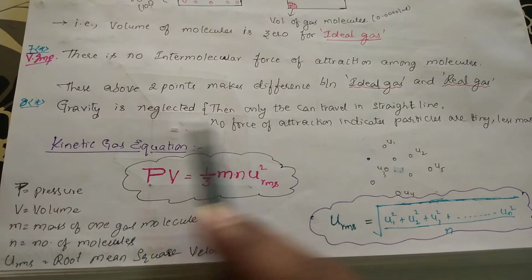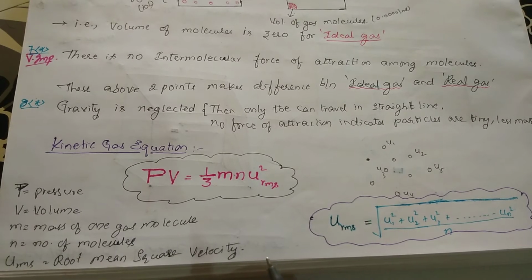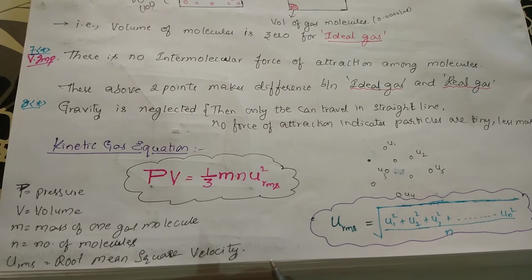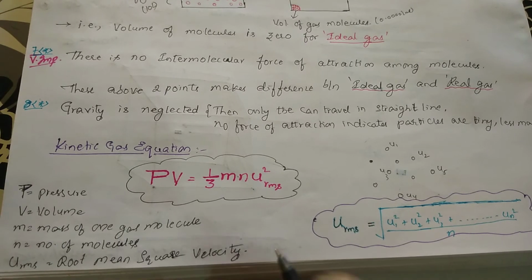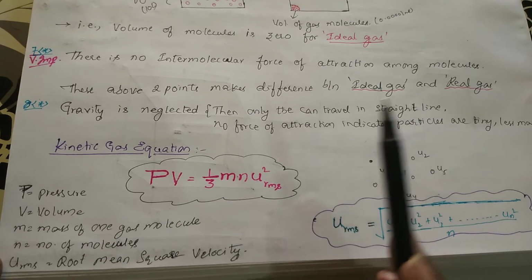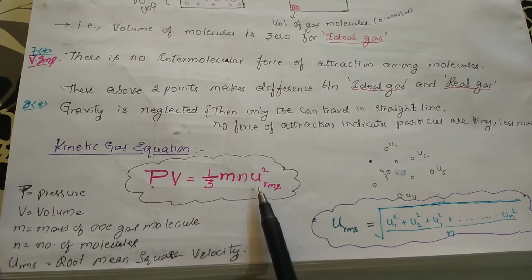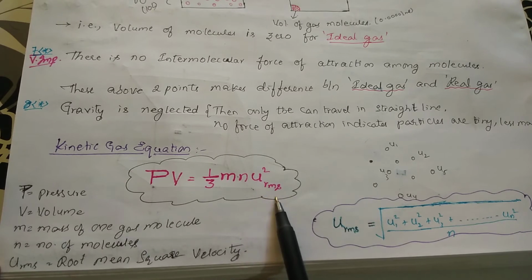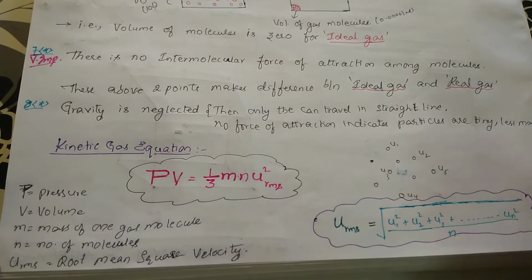This is the equation for the kinetic gas equation.